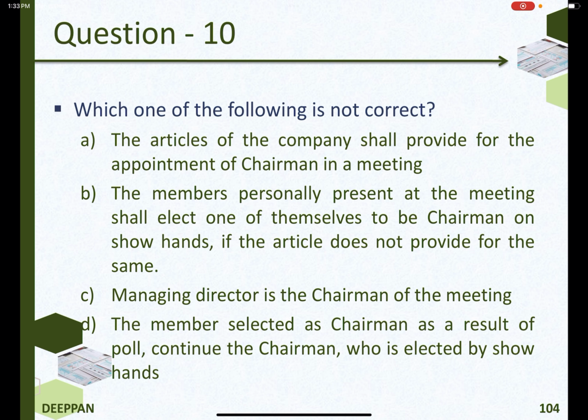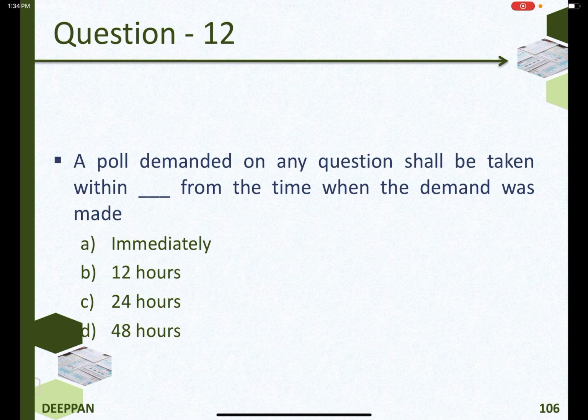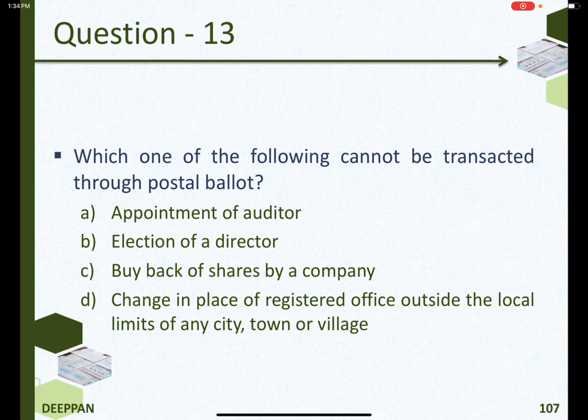Which one of the following is not correct? Managing director is the chairman of the meeting. Which of the following is the method of voting? Voting by show of hands, voting through electronic means, voting by poll. The answer is all of the above. A poll demanded on any question shall be taken within 48 hours from the time when the demand was made. Which one of the following cannot be transacted through postal ballot?